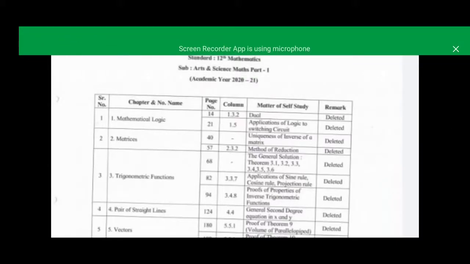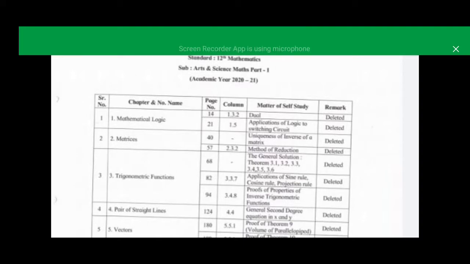Good morning students. Today we will discuss the portion for the academic year 2020-21. I will explain which parts are there for that academic year and which are not there. As you know, the circular has come in the groups. I will explain some important concepts which are there and which are not there for the final exam.